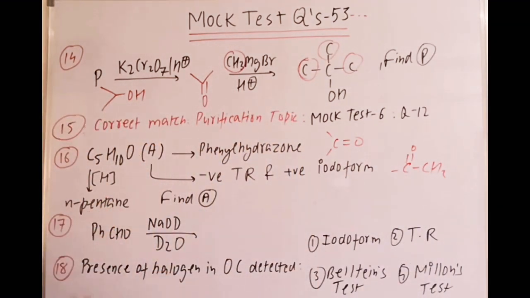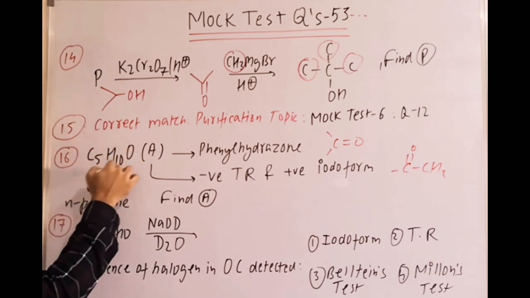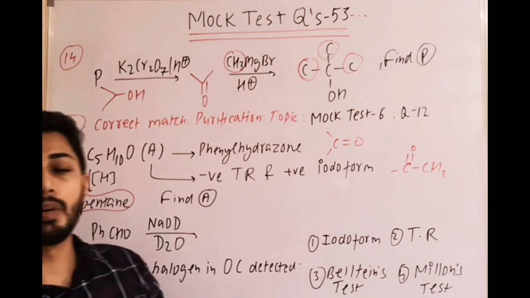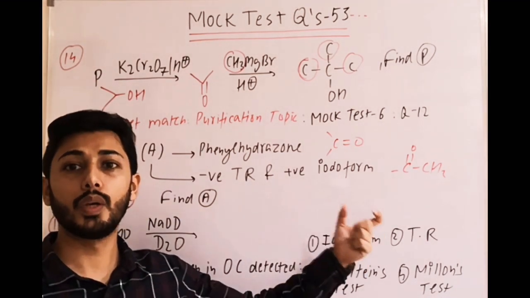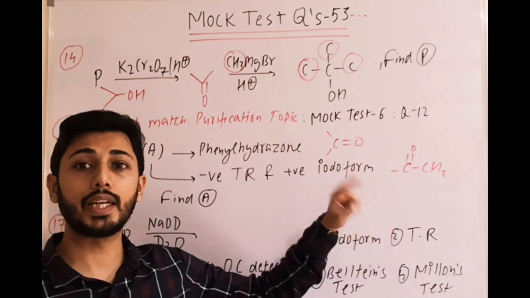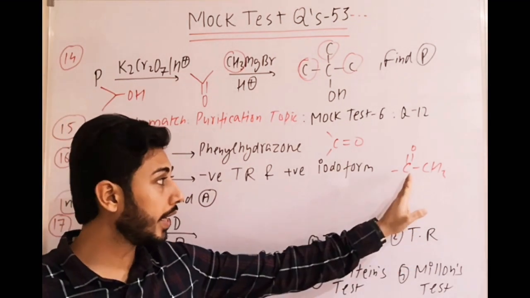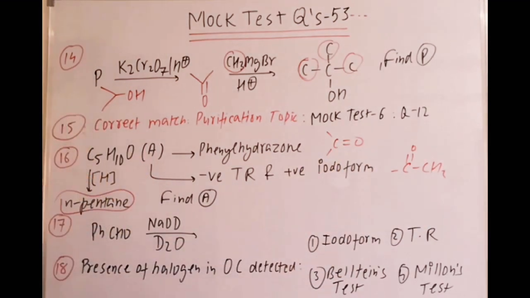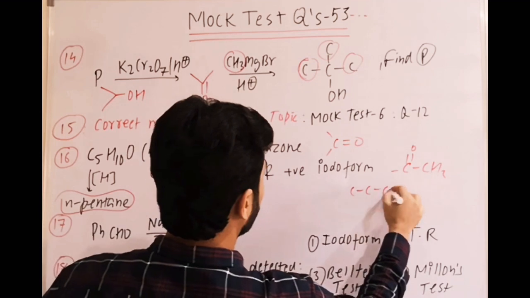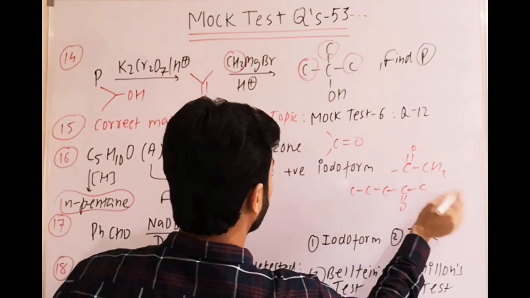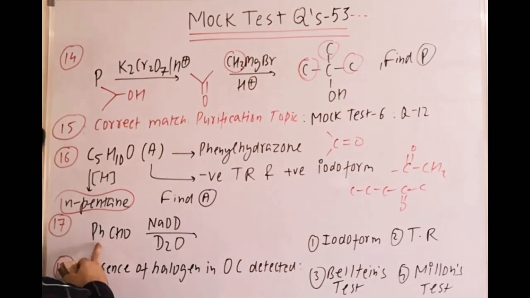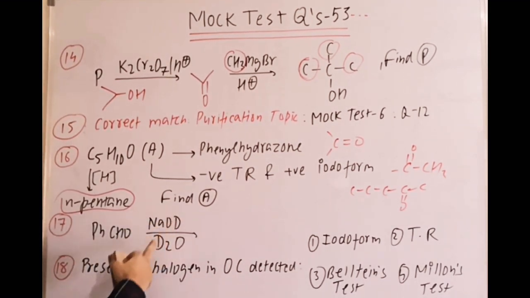This information is helpful, that after reduction of this carbonyl compound, it gives n-pentane. That means it is clear it must be a straight chain of carbon where C=O is present, and that C=O is at the second position. Why? Because this compound gives the iodoform test. So we can easily find out the structure of the compound should be this one, 1 2 3 4 5. That's it.